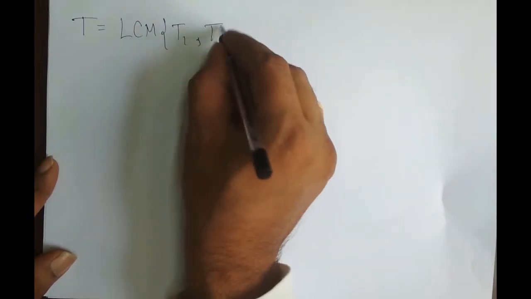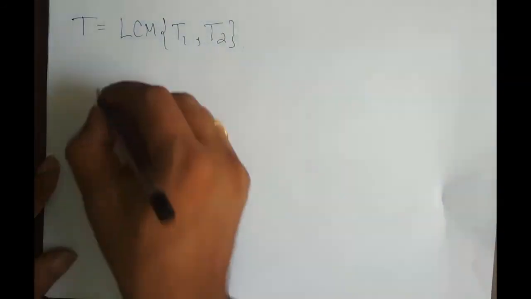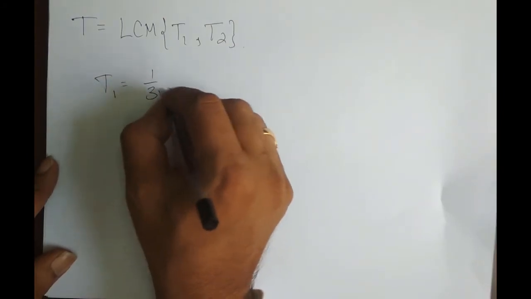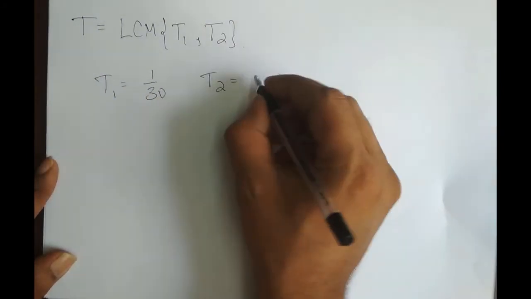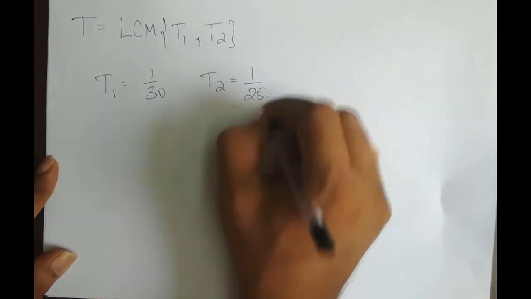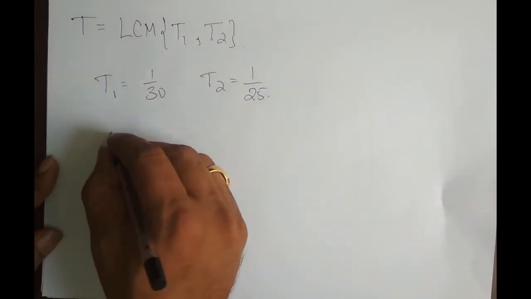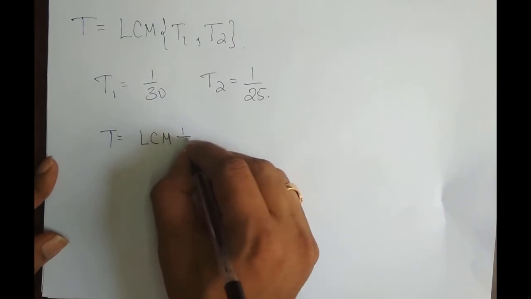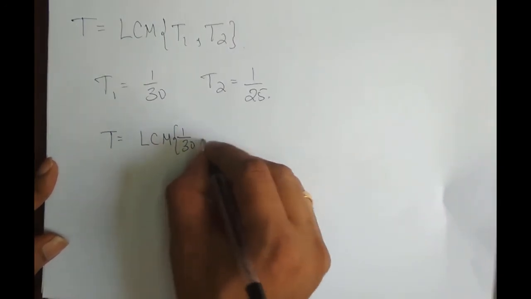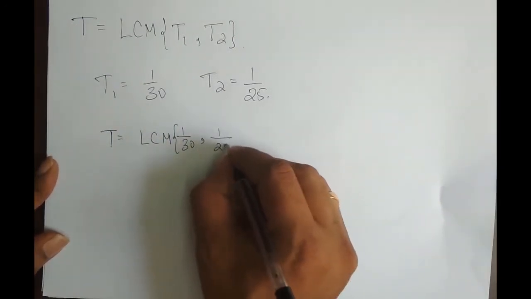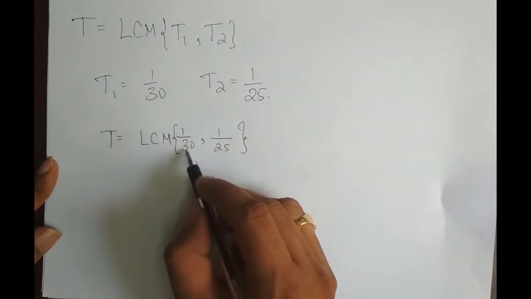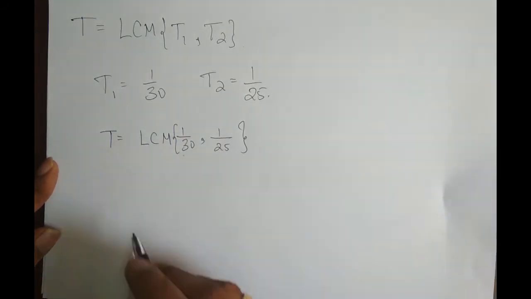Okay, now what is t1? The value of t1 is 1 by 30 second. What is the value of t2? t2 is 1 by 25 second. So I have to take T equal to LCM of 1 by 30, comma, 1 by 25. Now, as a whole, 1 by 30 is a fraction, right? And as a whole, 1 by 25 is a fraction.